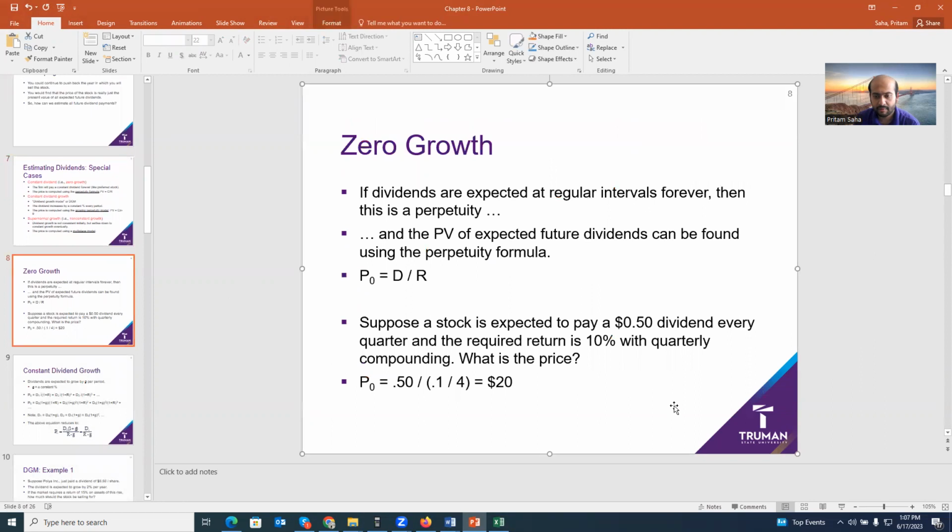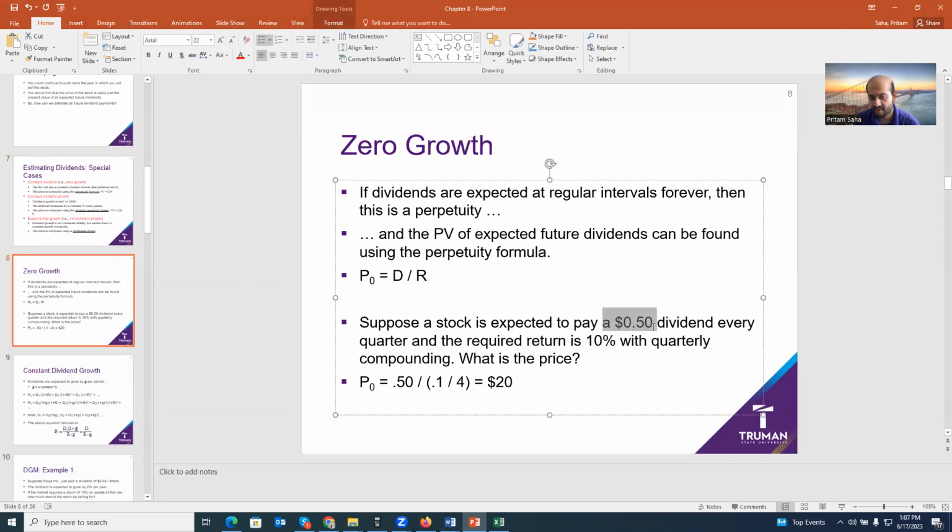So let's think about this one. The stock is expected to pay 50 cents as a dividend, with a required return of 10%. So it's a 50 cent dividend per quarter, with a required return of 10% annually. So what we're doing is taking the cash flow and the periodic discount rate. This is the price of the preferred stock today.